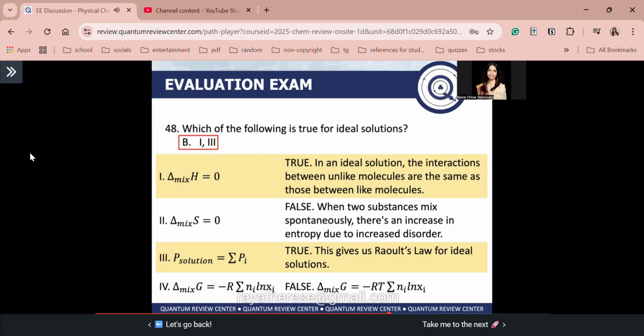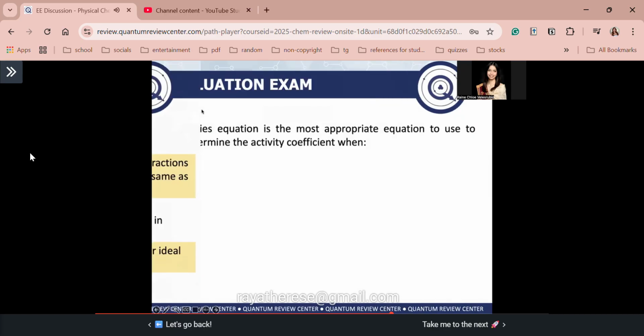Next, puntahan natin si 3, guys. P solution is equal to the individual pressures of the components of your solution. Okay, guys, so this is true. And this gives us Raoult's law for ideal solutions. So parang similar lang din siya for Dalton's law, diba? Parang similar lang din siya ng equation sa Dalton's law. Lastly, 4, delta mix G is equal to negative R times N_i ln x_i. Guys, that is false because the correct equation is delta mix G is equal to negative RT times the summation of N_i ln x_i. Recall, guys, your N_i here is just N_T, total number of moles, times the mole fraction of the component i.